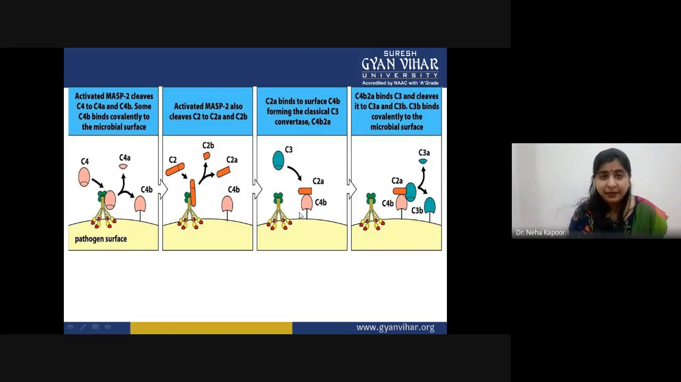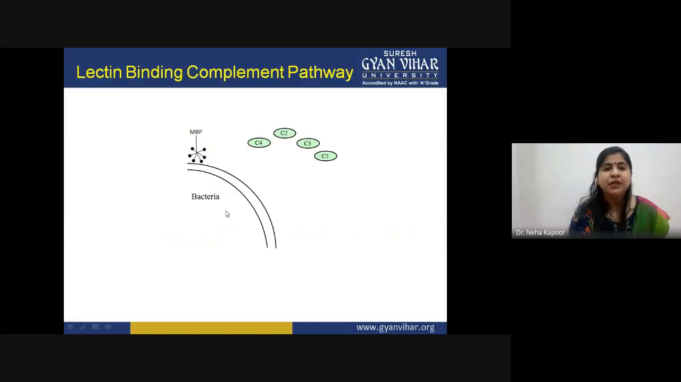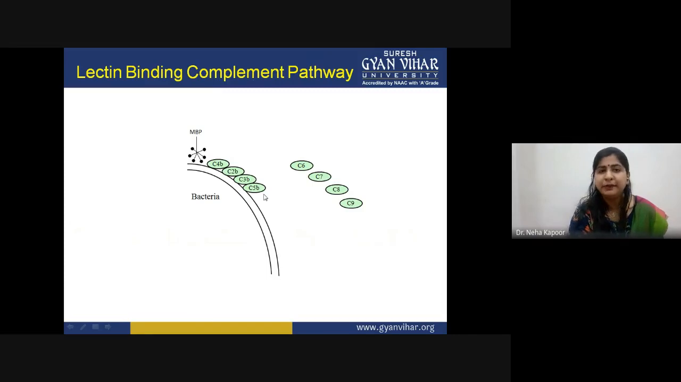The steps are the same as those of the classical pathway. The only difference is the starting point of mannose binding lectin. After that, the C3 convertase is formed and C3 will be cleaved. After C3 is cleaved, the next step is C5 convertase formation. First C4 binds, then C2 binds and is cleaved, then C3 binds and is cleaved, and then the C5 convertase is formed, which will cleave the C5 protein. These C5 proteins then result in the formation of the membrane attack complex.